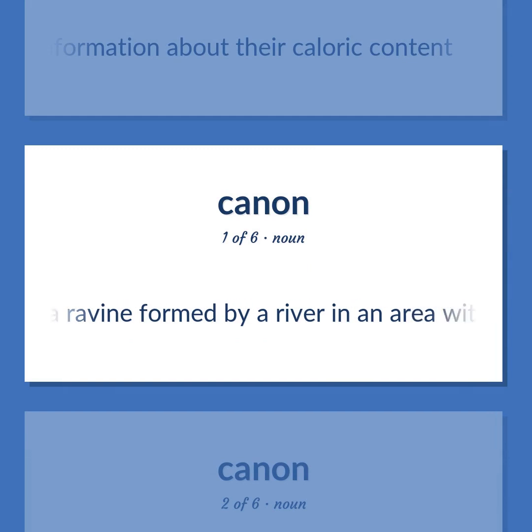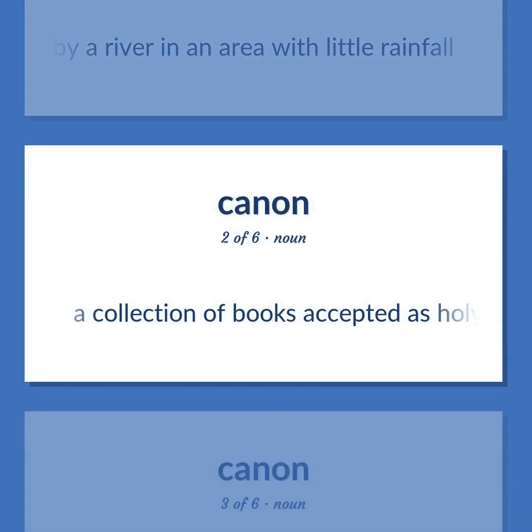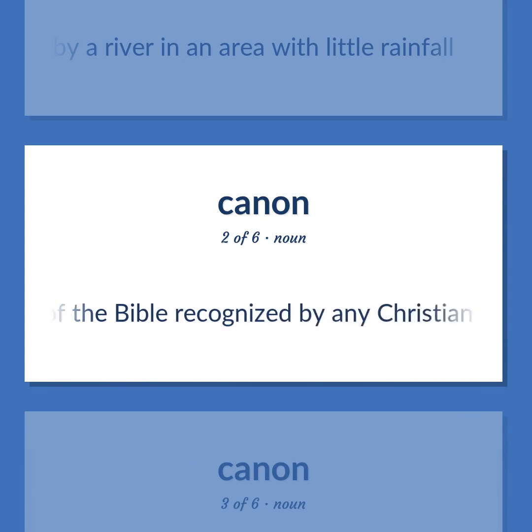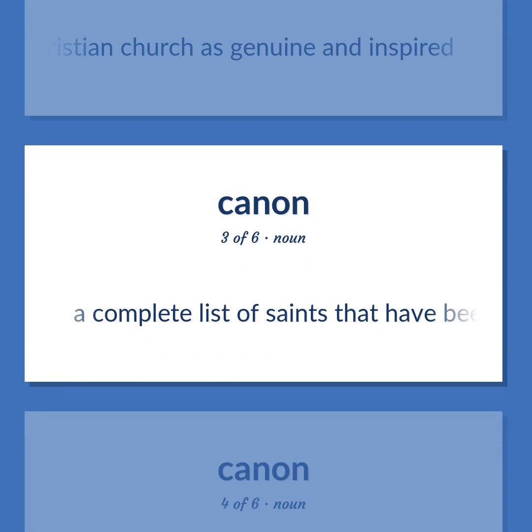A ravine formed by a river in an area with little rainfall. Canon: A collection of books accepted as Holy Scripture, especially the books of the Bible recognized by any Christian church as genuine and inspired. A complete list of saints that have been recognized by the Roman Catholic Church.